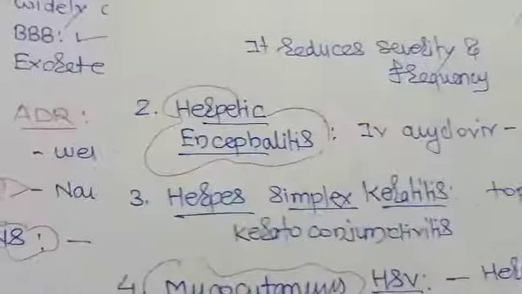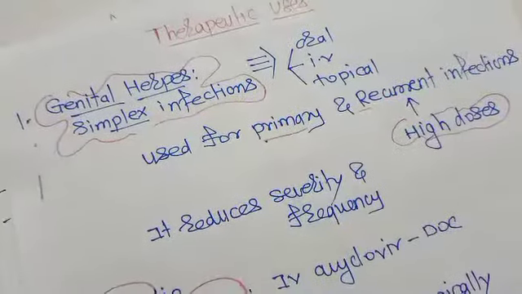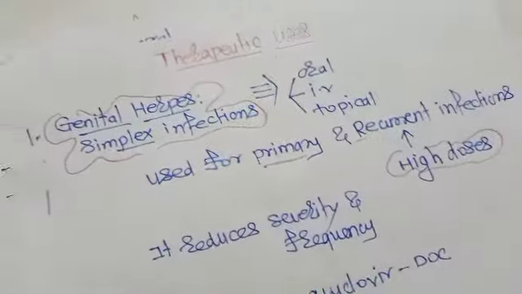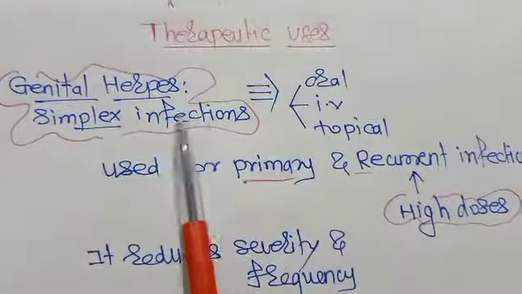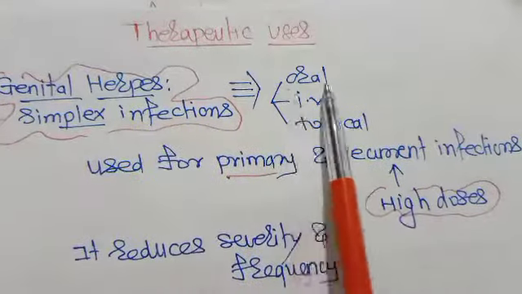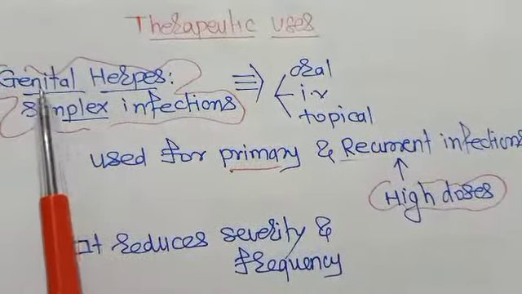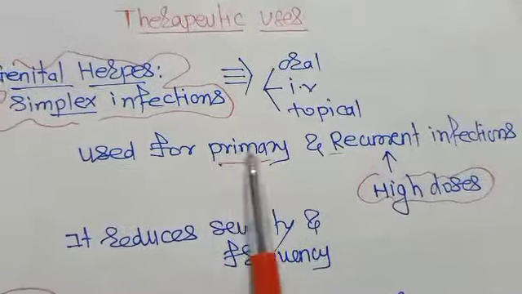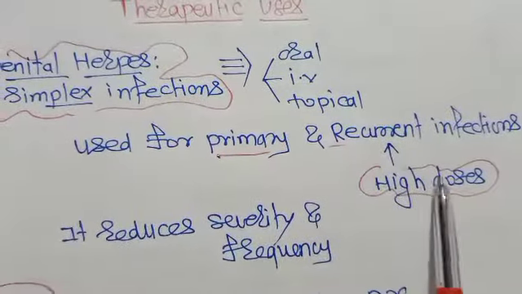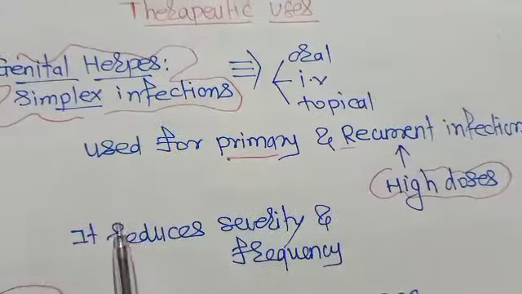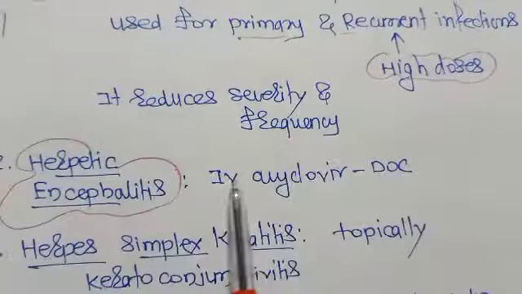Now the therapeutic uses of acyclovir. Genital herpes simplex infection: we can use it orally, intravenously, or topically, for both primary and recurrent infection. In recurrent infection, we have to use high doses of acyclovir. It will reduce the severity and frequency of the illness.